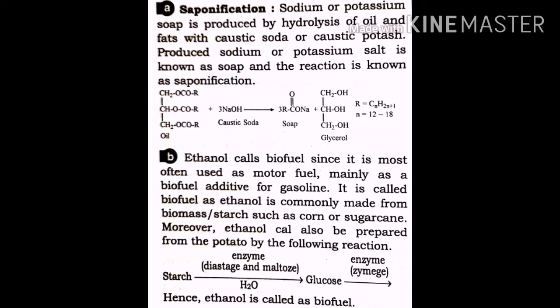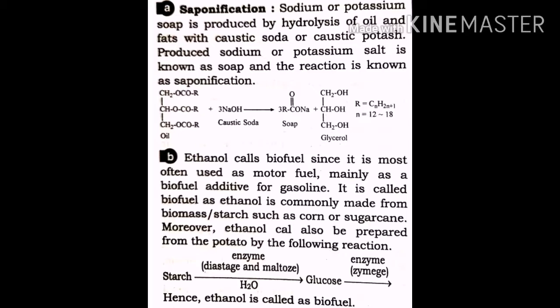The reaction is given. All of you got this reaction in my lecture. In the picture you saw the reaction of oil and fat with sodium hydroxide and the production of soap and glycerol. Here the number of carbon can be 12 to 18.